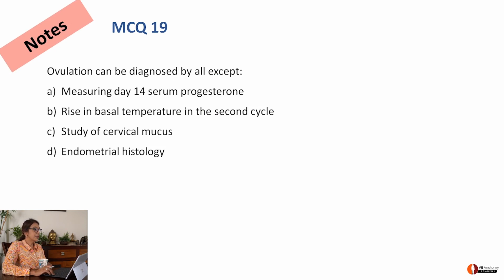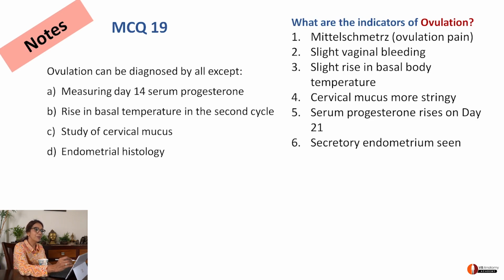Again, you're going to get some notes here. Ovulation can be diagnosed by all except. Ask yourself, what happens in ovulation? In ovulation, there is some ovulation pain, called Mittelschmerz. There is slight vaginal bleeding. There is a slight rise in basal body temperature. The cervical mucus becomes very stringy. Serum progesterone rises on day 21 and the endometrium is secretory by then. So these are all signs of ovulation. Now let's go to: ovulation can be diagnosed by measuring day 14 serum progesterone.